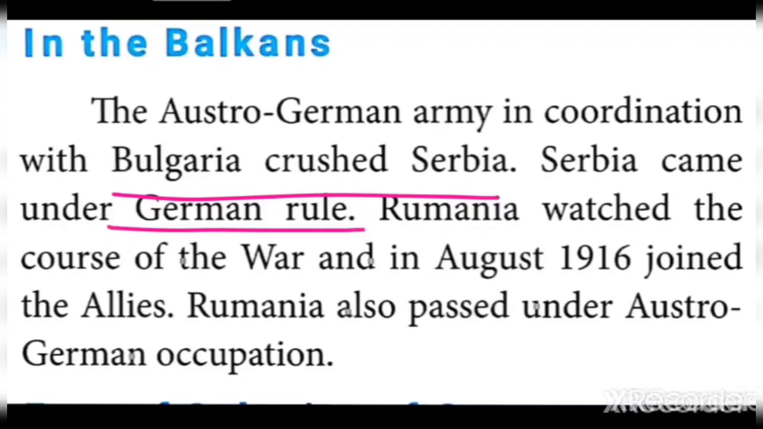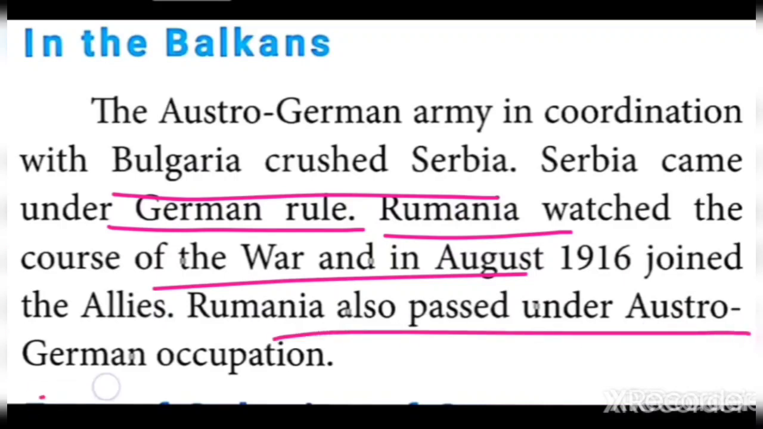So, this one, everything was taken over by whom? Romania. So it joined with the allies. Afterwards, Romania also came under the control of Austria-German occupation. Yes, so that's the thing.